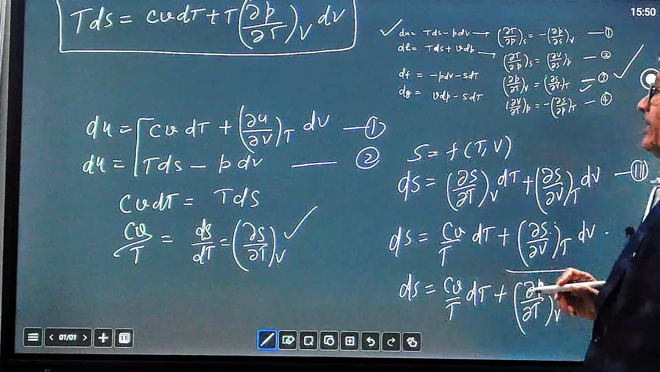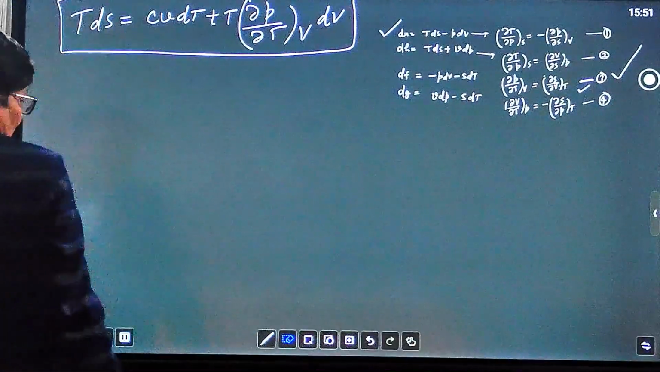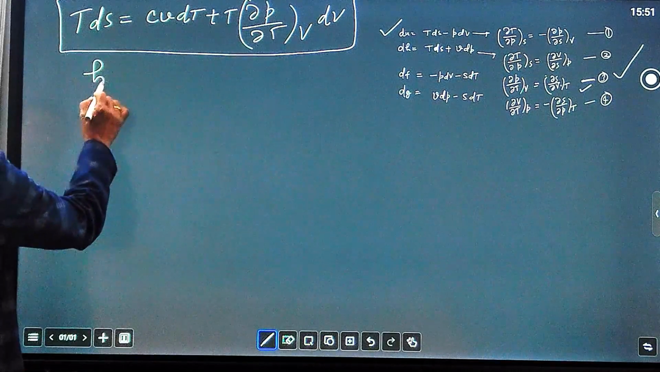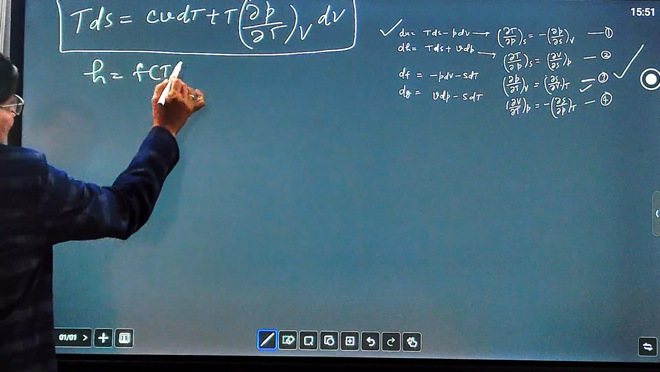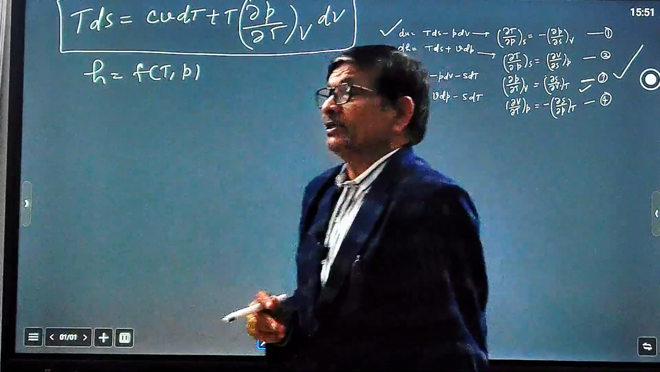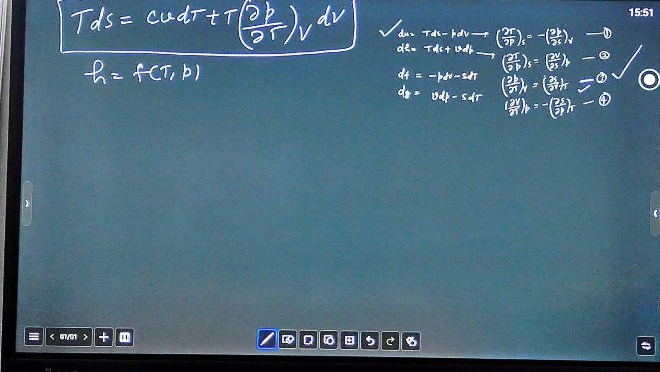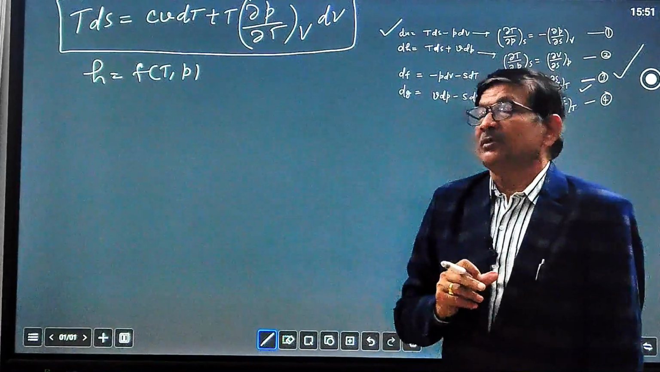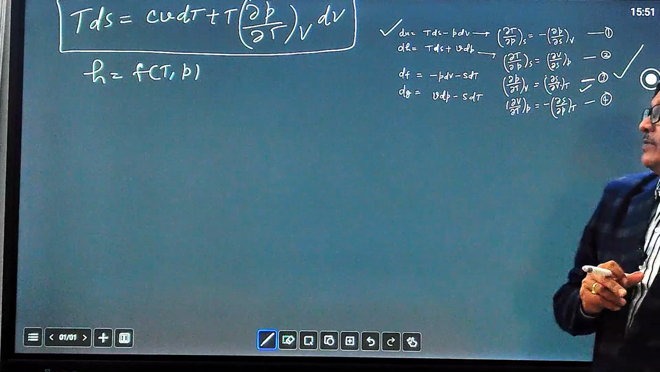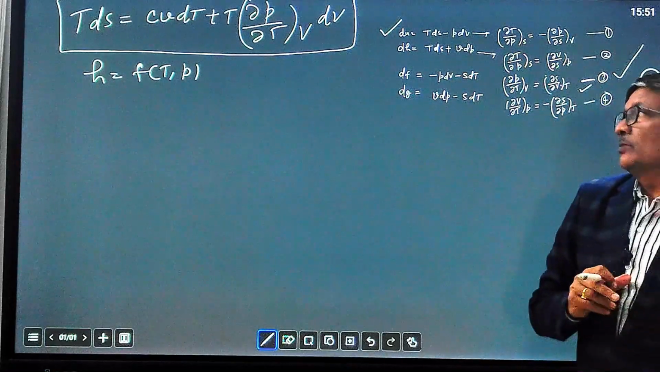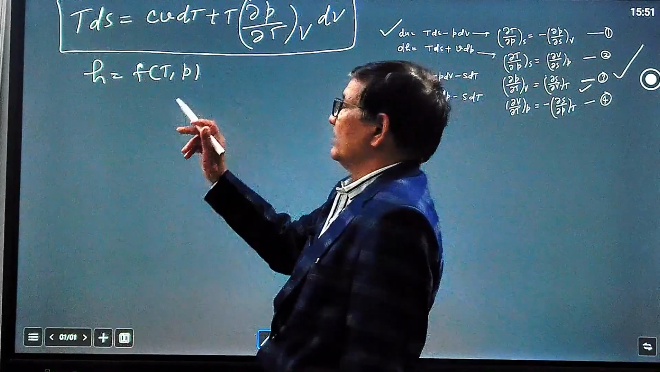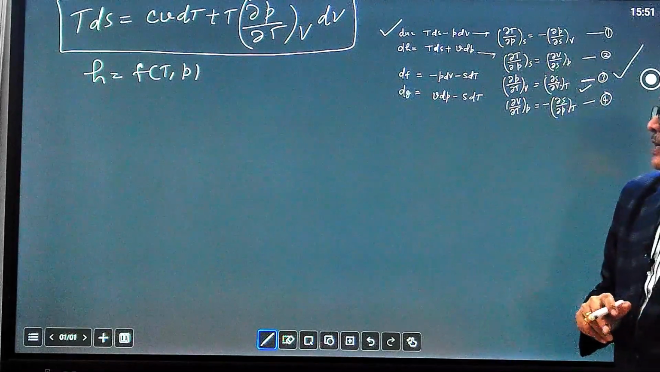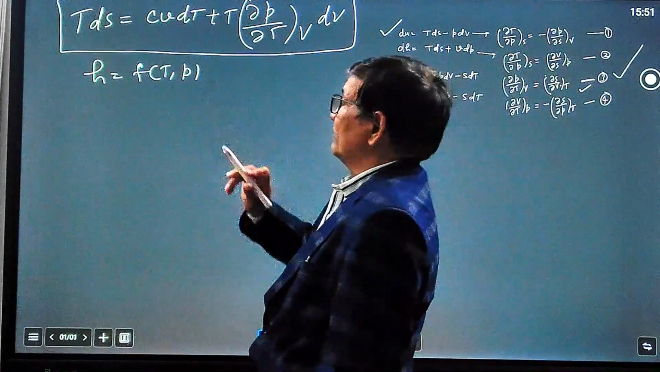Now we derive the second TdS equation. For the second TdS equation, we consider H. H is a function of temperature and pressure. Already we know enthalpy. What is enthalpy? Enthalpy means total heat content in which pressure energy is also involved, and it depends upon temperature also. So pressure and temperature are the two main parameters on which enthalpy depends. So let us define H as a function of temperature and pressure.